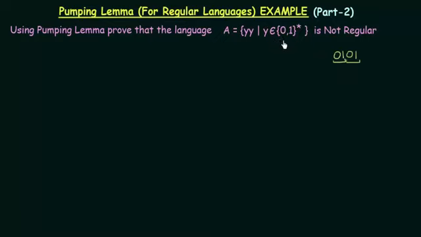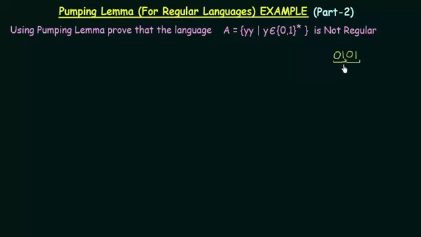Now why this is not regular is because in order to repeat the first part exactly in the second part, you need to remember what was the first part. And in order to remember the first part, you need to have memory. Only if you store the first part in memory can you repeat it exactly in the second part.